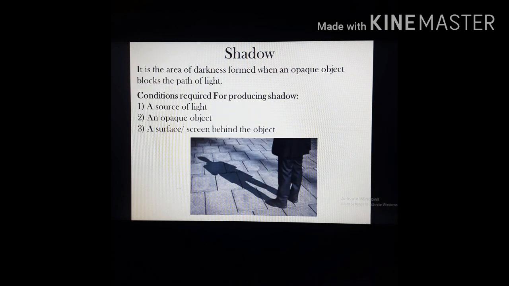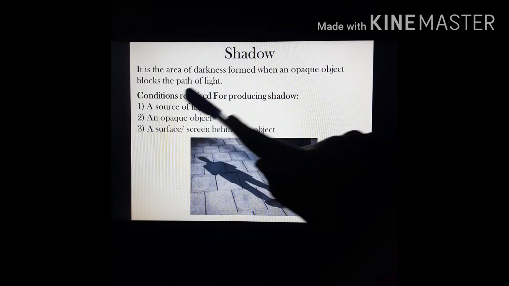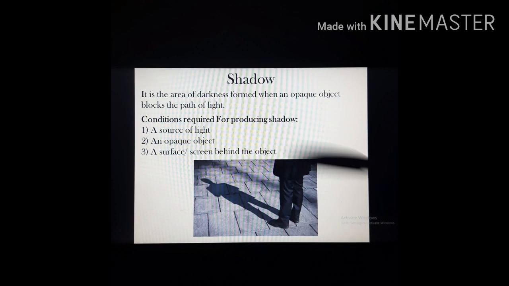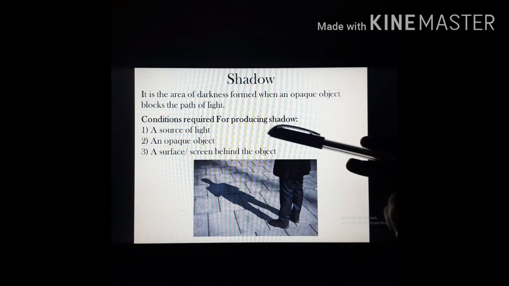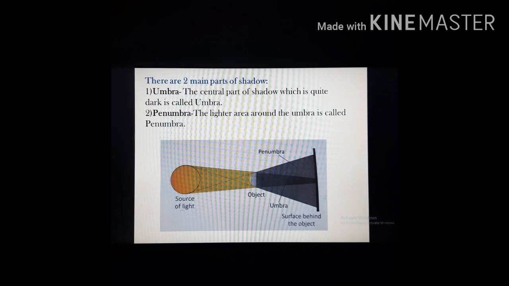Shadow is the area of darkness formed when an opaque object blocks the path of the light. The conditions required for producing shadow: First one is a source of light. Second one, an opaque object. Third one, a surface or screen behind the object.